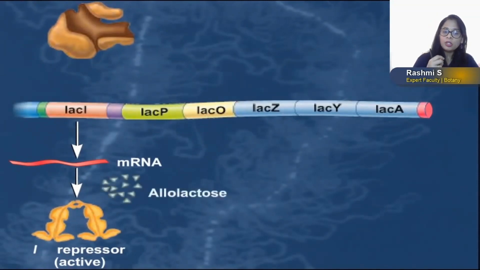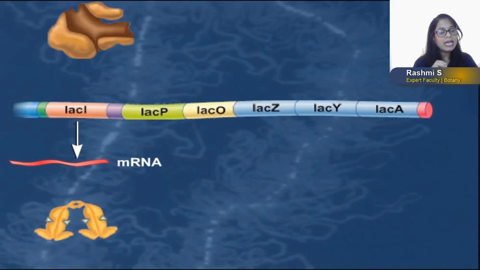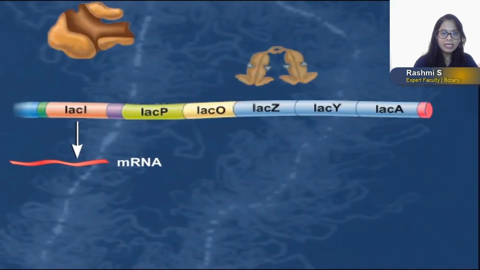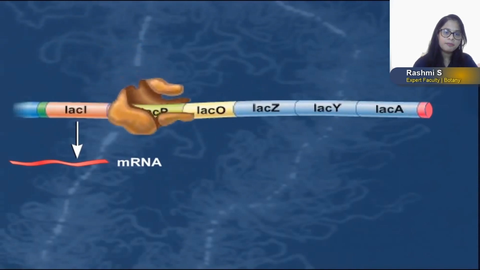Whereas when lactose is available in the medium, lactose or allolactose, both are inducers. Okay, so these molecules bind to the active repressor and convert it into the inactive form of the repressor. This inactive repressor is unable to bind to the operator. Hence, RNA polymerase will now bind to the promoter region.